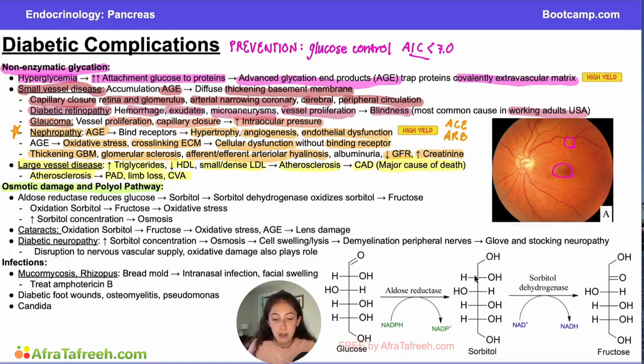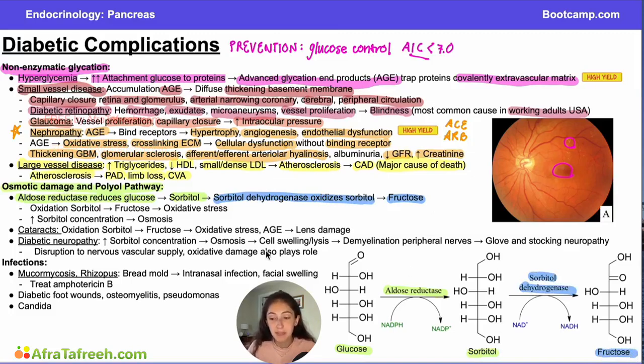So what's happening in the polyol pathway, and you can see the pathway down here in this image, is first we have aldose reductase reducing glucose into sorbitol. So we have aldose reductase, which is taking some of our glucose that has built up in too high levels and converting it into sorbitol. After that, we then have sorbitol dehydrogenase, which oxidizes sorbitol and makes it into fructose. So over here you can see sorbitol dehydrogenase oxidizing our sorbitol and making it into fructose.